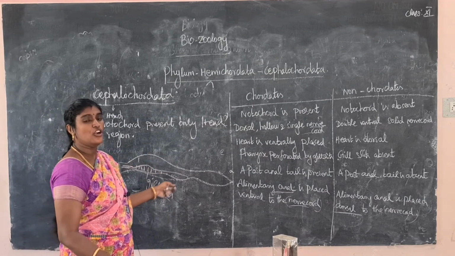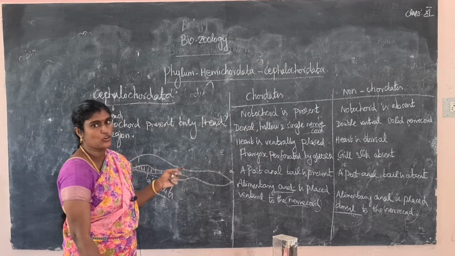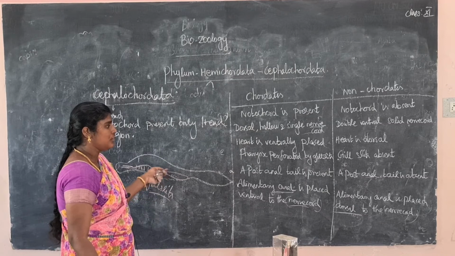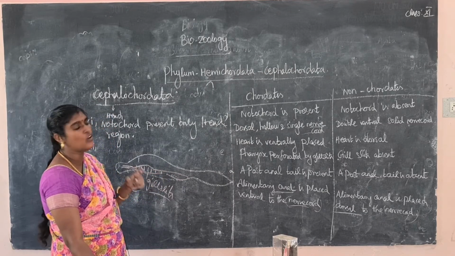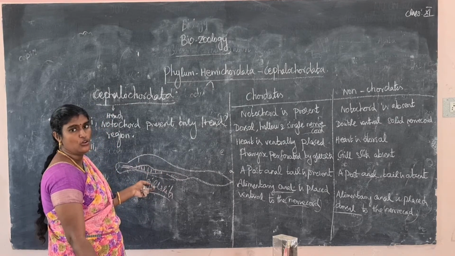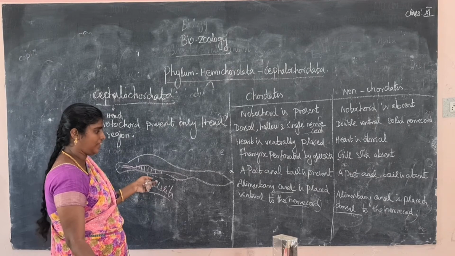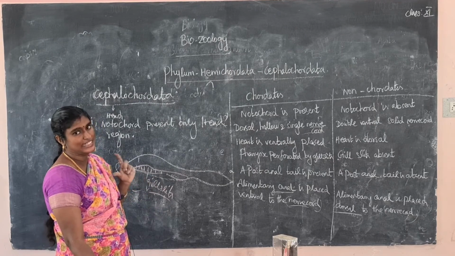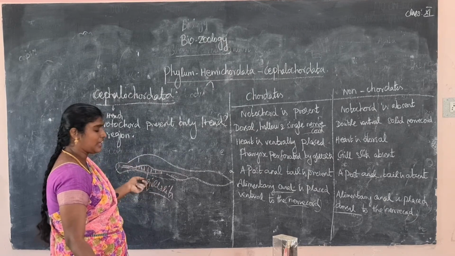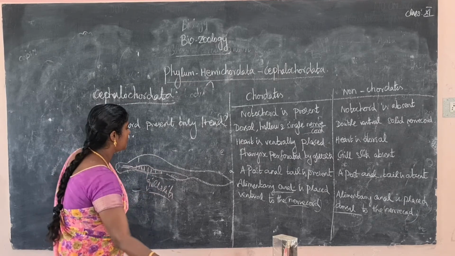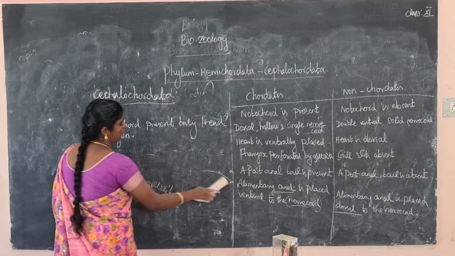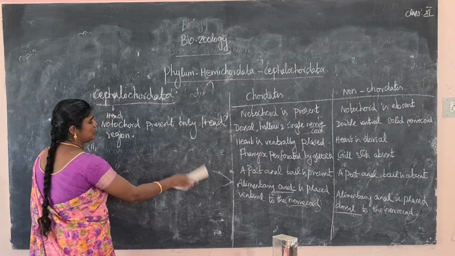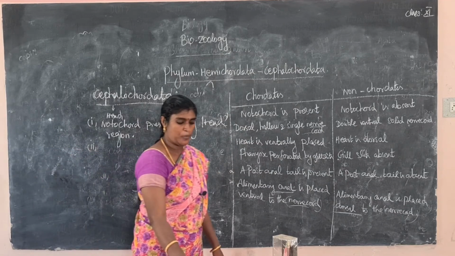So next one, the notochord is present. What is a notochord? The notochord is replaced by the backbone. A dorsal hollow single nerve cord is present in this animal. The heart is present on the ventral side. Next, a post-anal tail is present. The alimentary canal is placed ventral to the nerve cord. Next, it is a hermaphrodite animal.